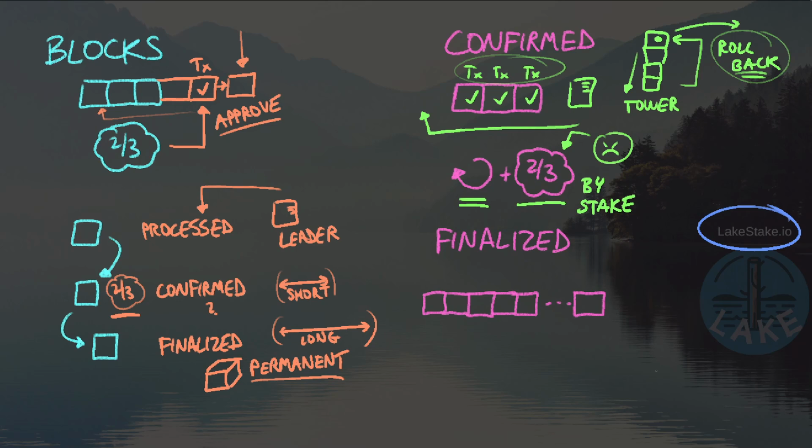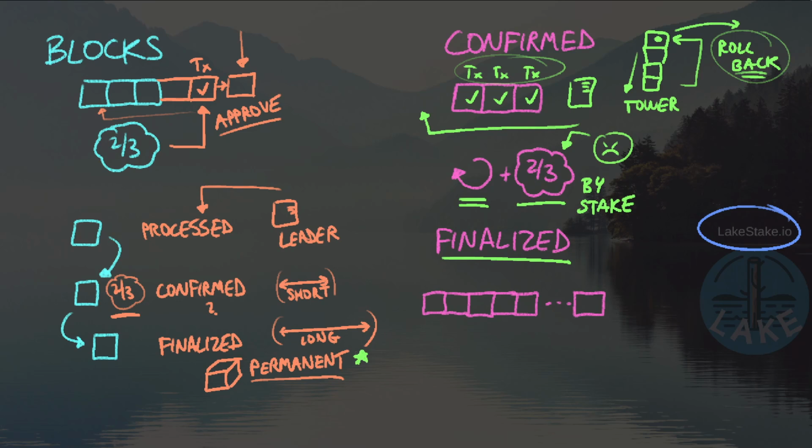And so it's important to recognize that even though in standard network operation this is basically impossible, technically speaking, it could happen, which is why we need to enter a finalized state eventually. So when does the block get finalized and again become permanently part of the blockchain?